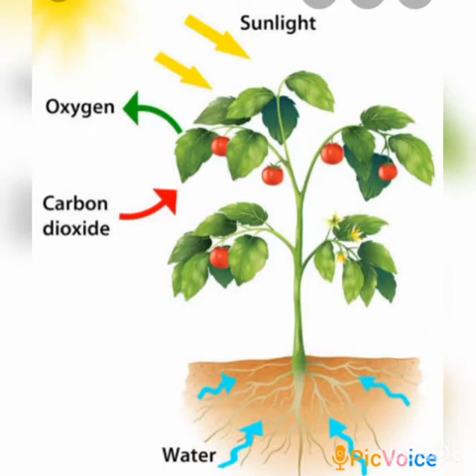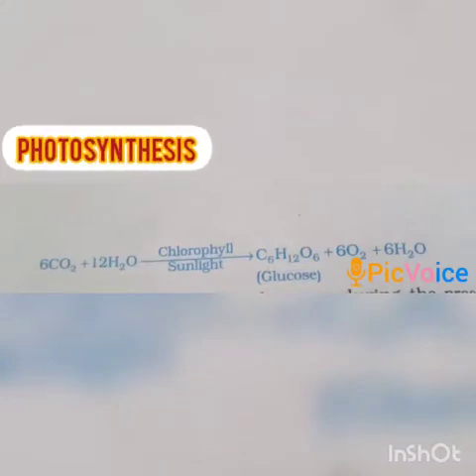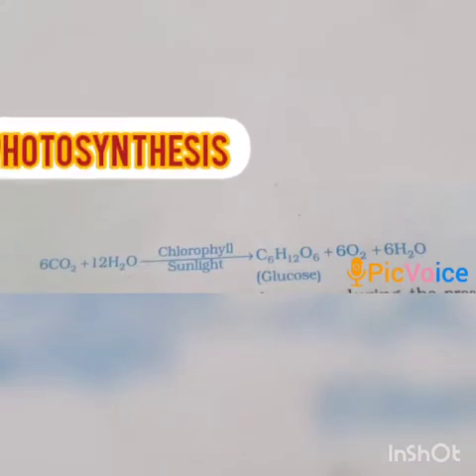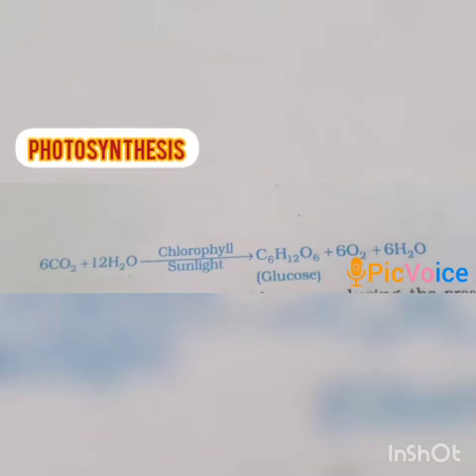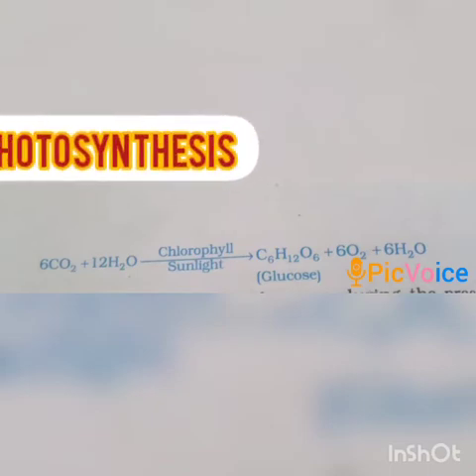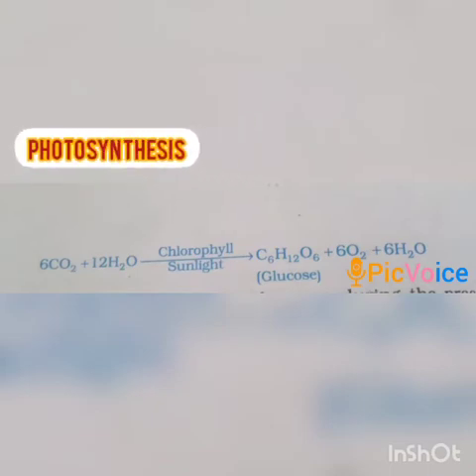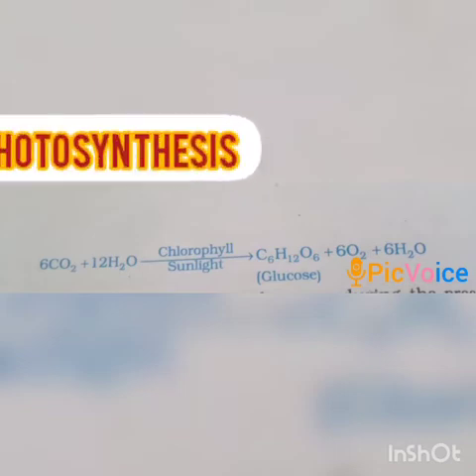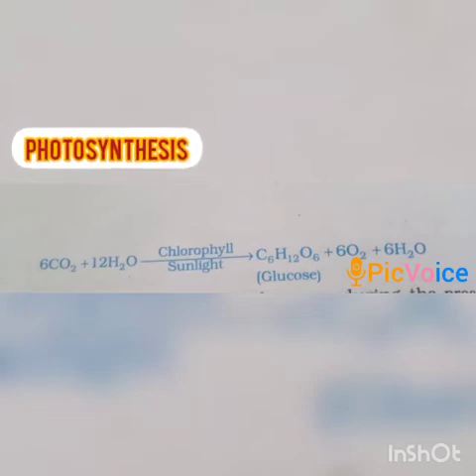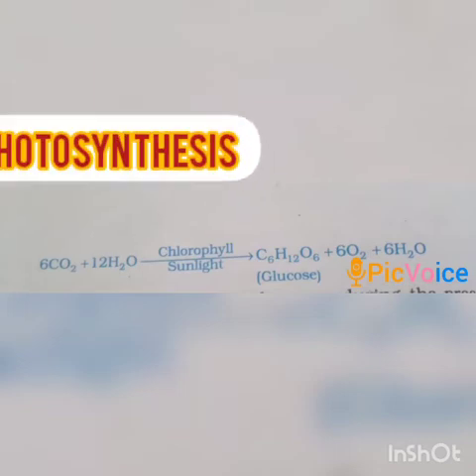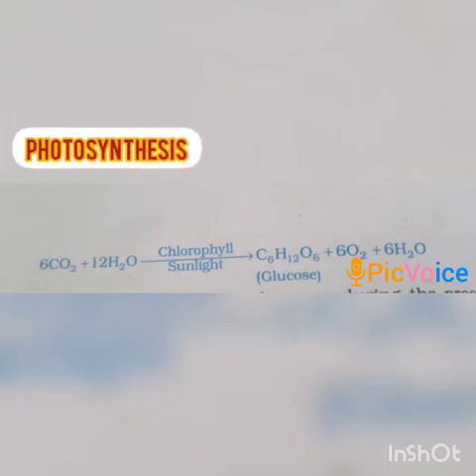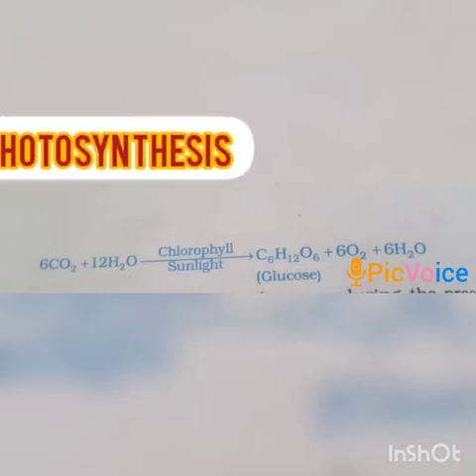So we can prepare a chemical equation for photosynthesis. The chemical equation of photosynthesis is 6CO2, that means 6 molecules of carbon dioxide, plus 12 molecules of water, H2O, in the presence of sunlight and chlorophyll.